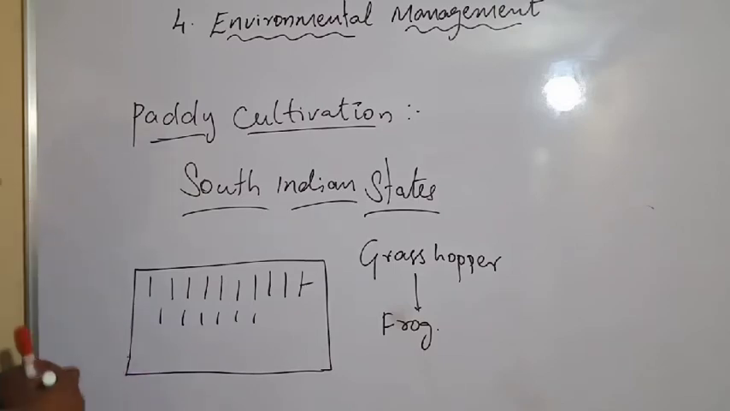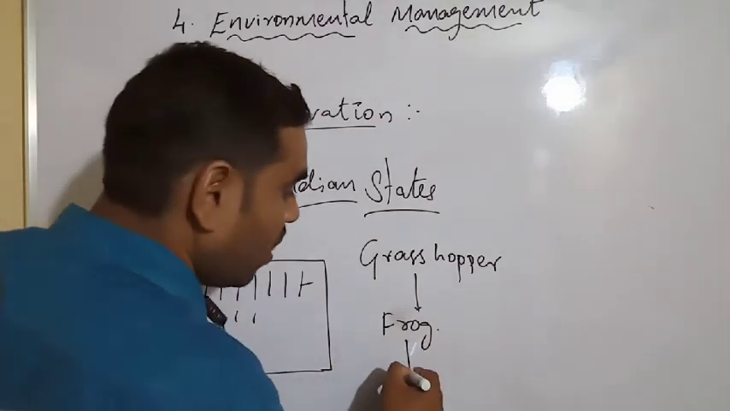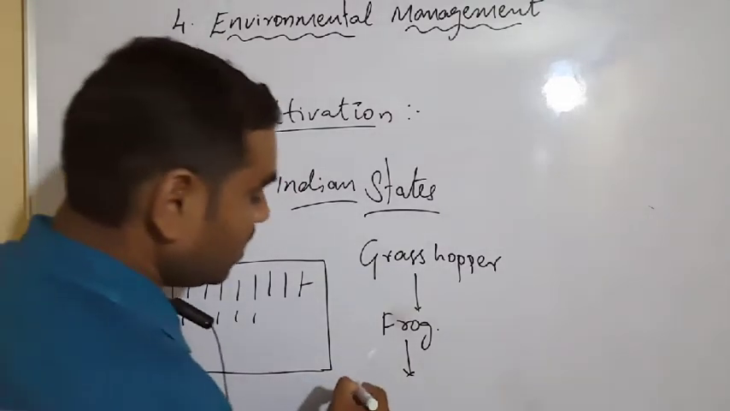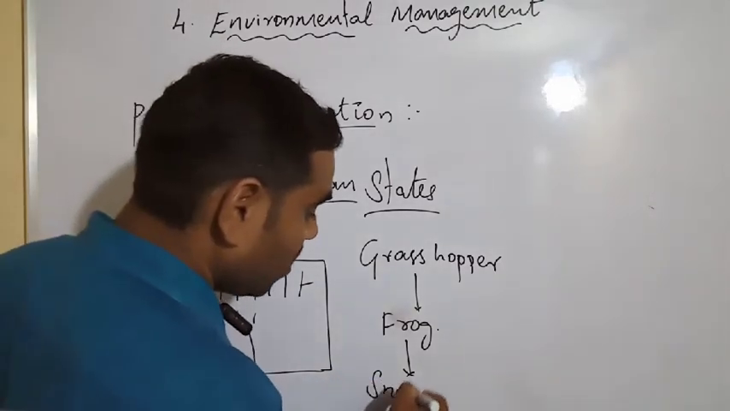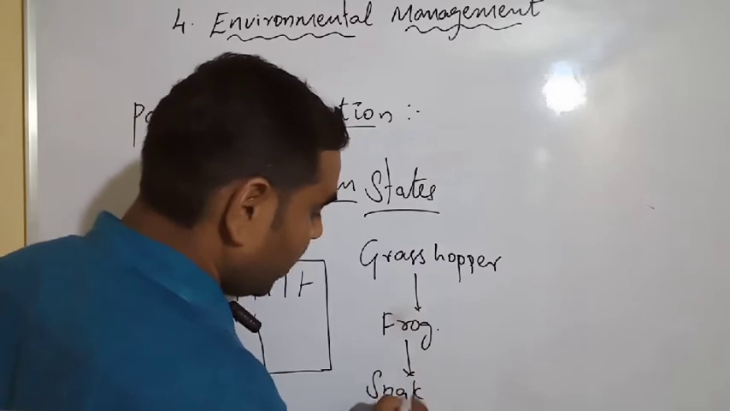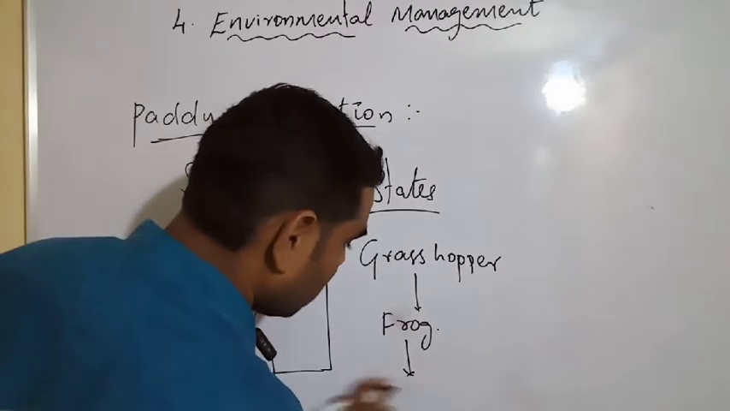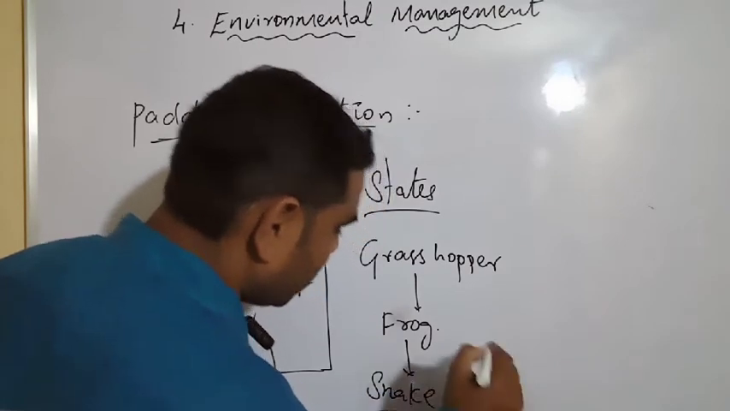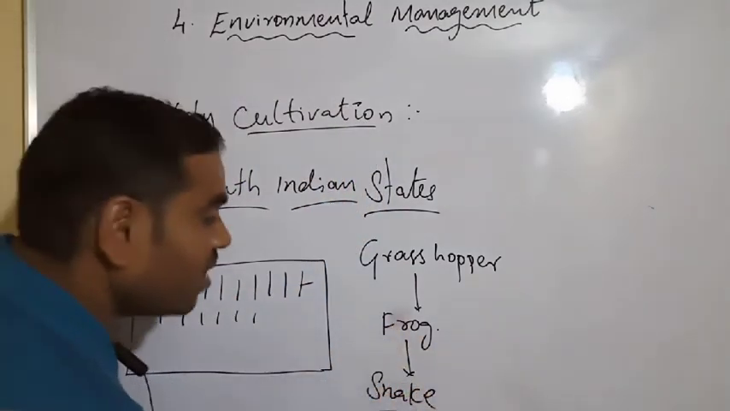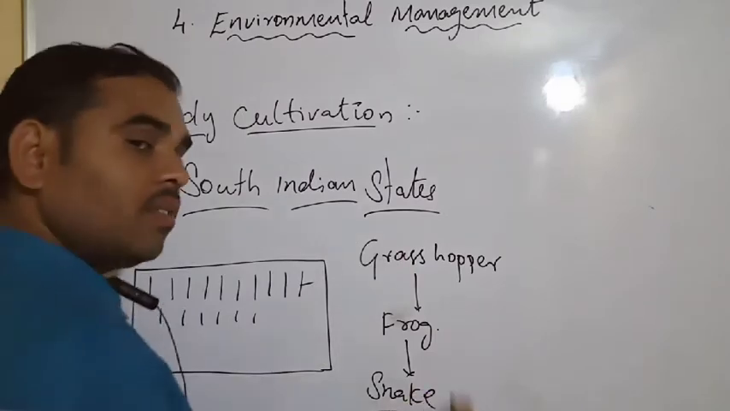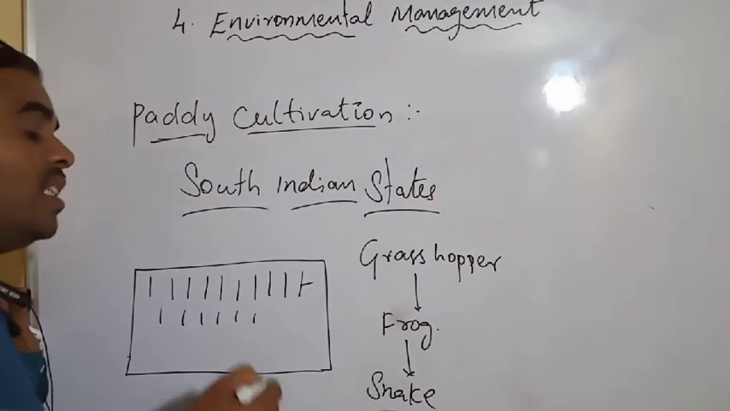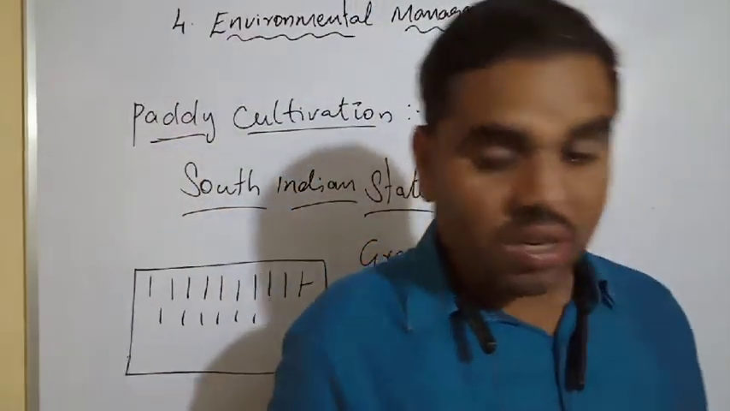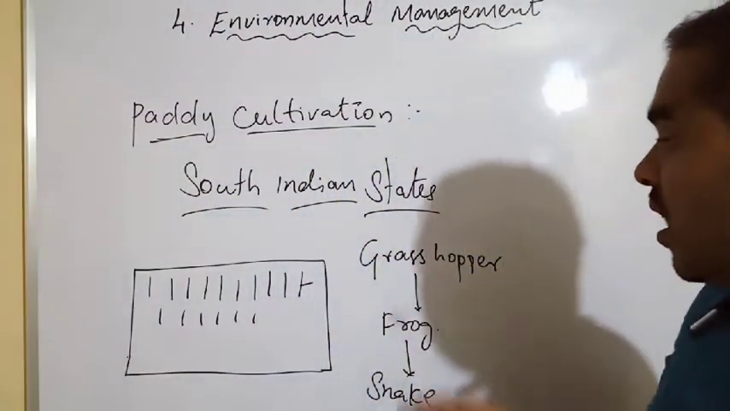Now we have to see here. The number of frogs is increasing, and here snakes are also coming. Snakes feed on the frog. It is controlling the frog population. Now we have to see here.